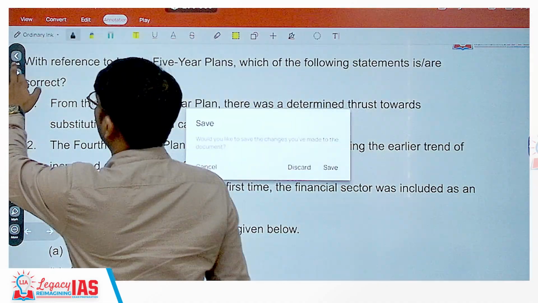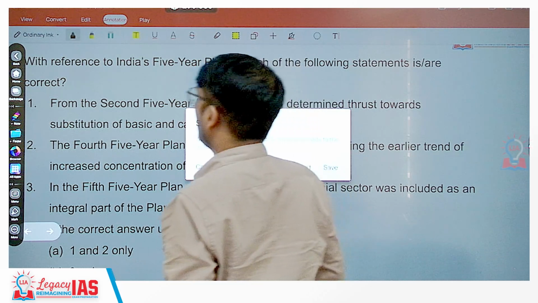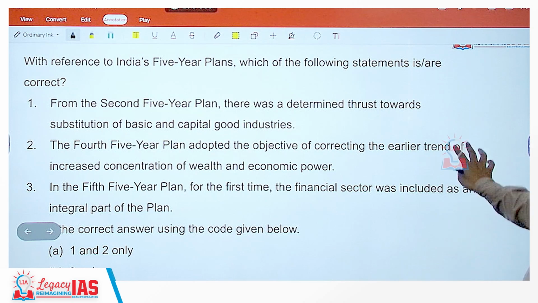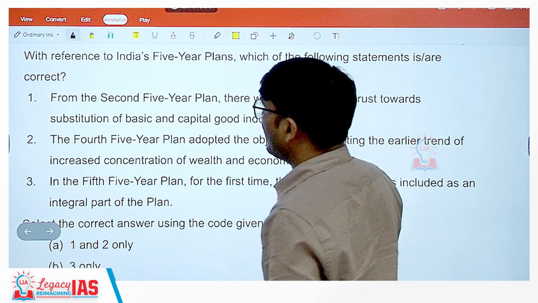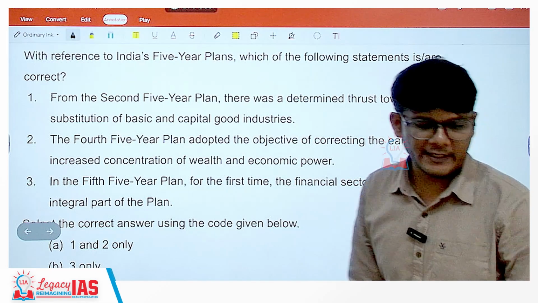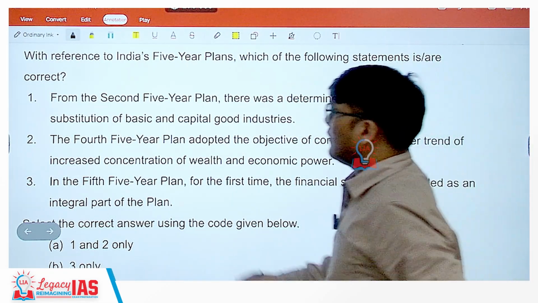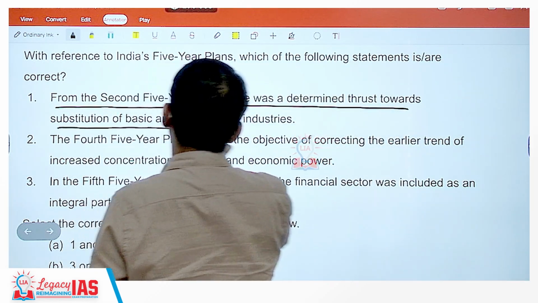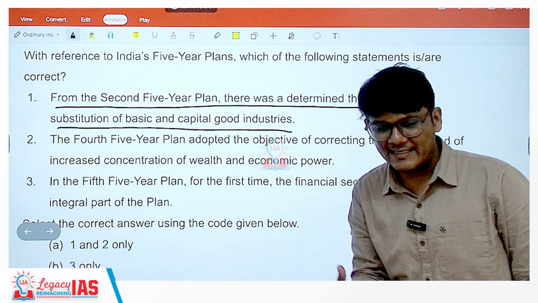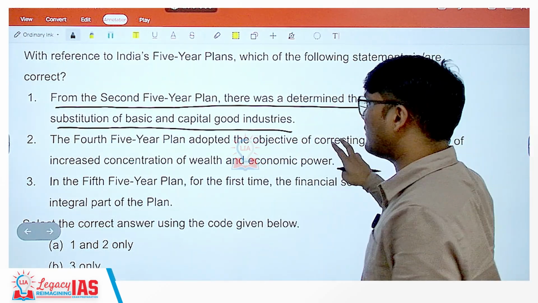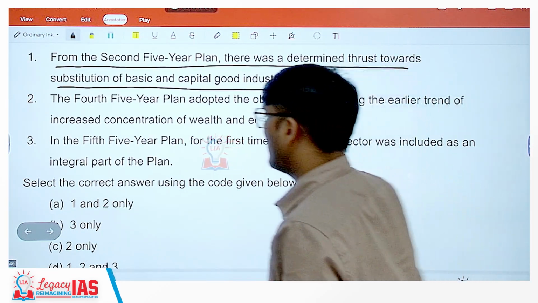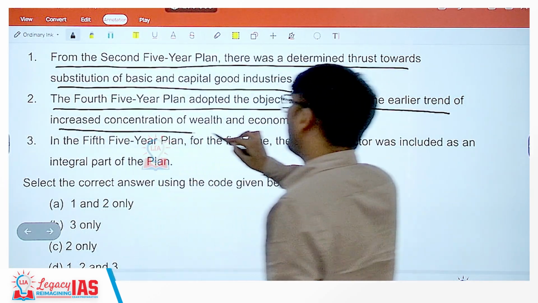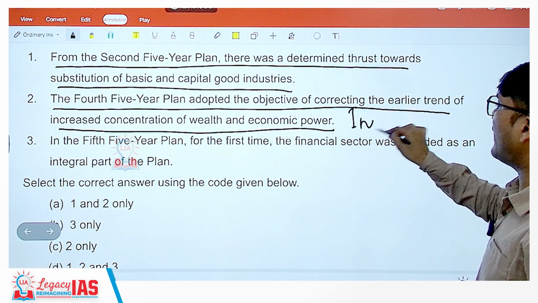Now, with reference to India's 5-year plans, which of the following statements are correct? Statement 1 says, from the second 5-year plan, there was a determined thrust towards substitution of basic and capital goods industries. Yes, our focus was on heavy industries. Industrial focus was there. Now, the fourth 5-year plan adopted the objective of correcting the earlier trend of increased concentration of wealth and economic power, talking about addressing inequality.